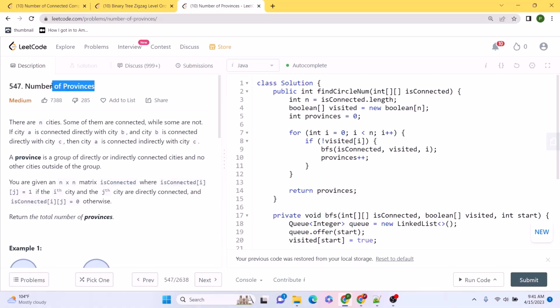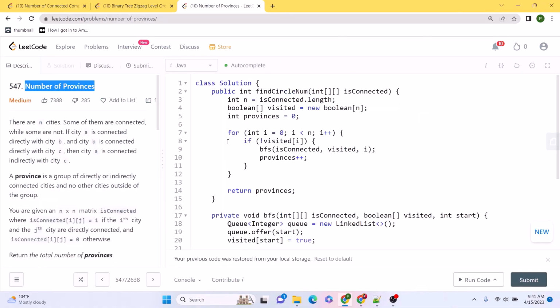Let's see the coding solution for the number of provinces problem. This is a really unique problem, and the solution is actually quite simple. First of all, in the main method, we are given the 2D matrix that defines the connected components. Based on that, we can easily identify the total number of nodes present. Once we have that, we initialize our visited Boolean array, and initially the number of provinces is going to be 0.